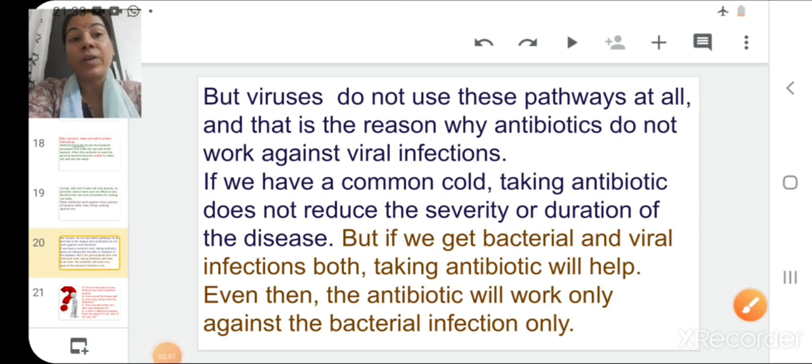If we have a common cold, taking antibiotics does not reduce the severity or duration of the disease. But if we get bacterial and viral infections both together, taking antibiotics will help us up to a certain extent. Even then, the antibiotic will work only against the bacterial infection, not the viral infection.